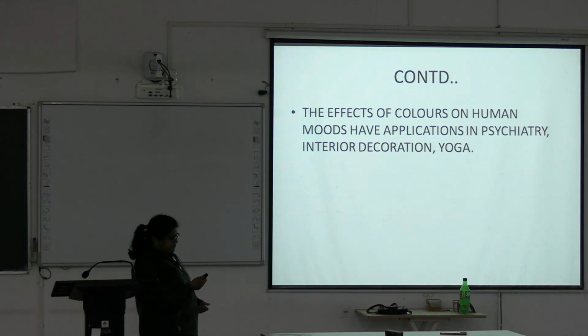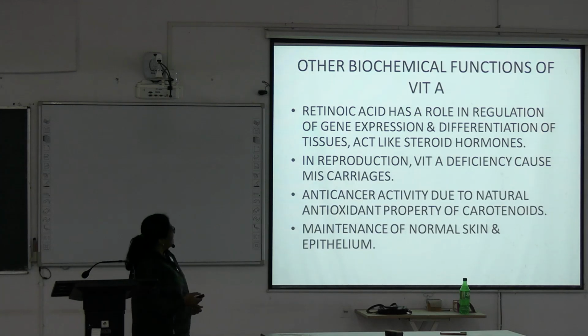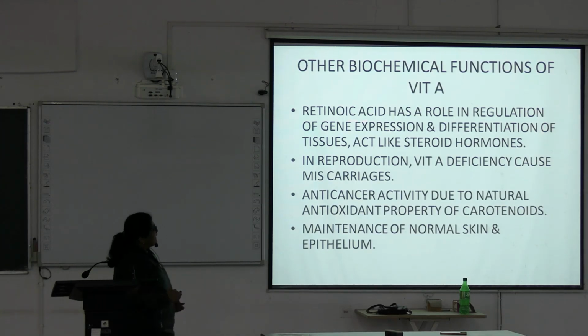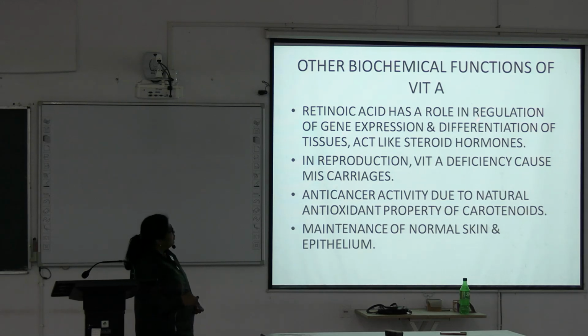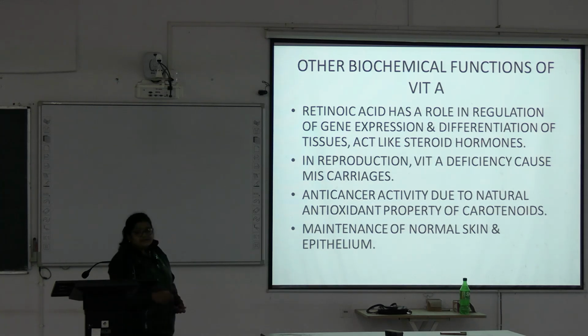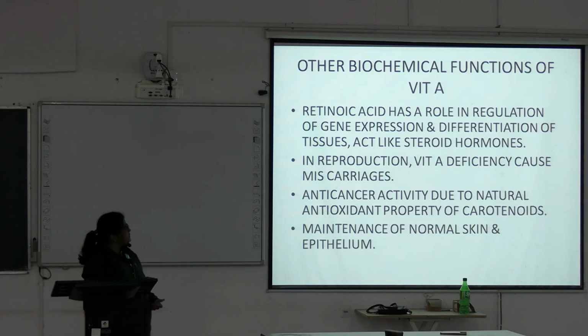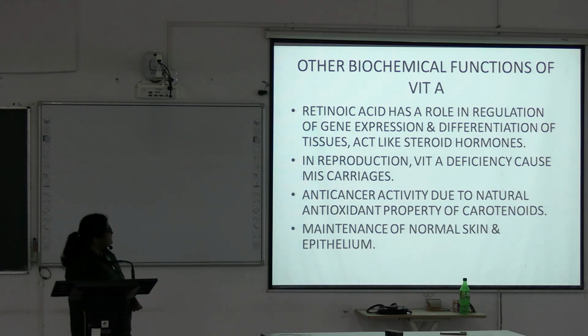This color is used. Now, the other biochemical functions of vitamin A. Retinoic acid has a role in regulation of gene expression and differentiation of the tissues, acting like a steroid hormone. Retinoic acid, the vitamin A variant, has a similar type of action to steroid hormone.